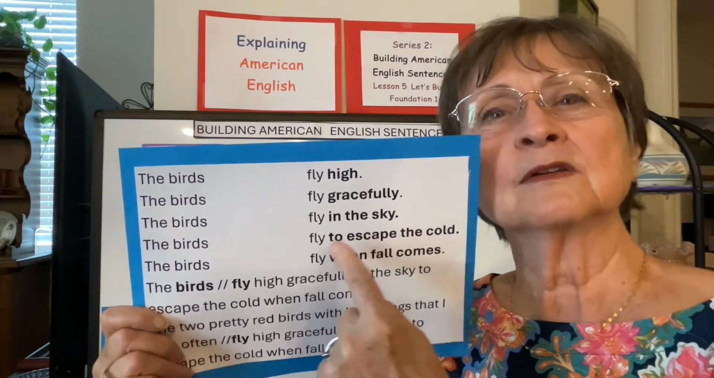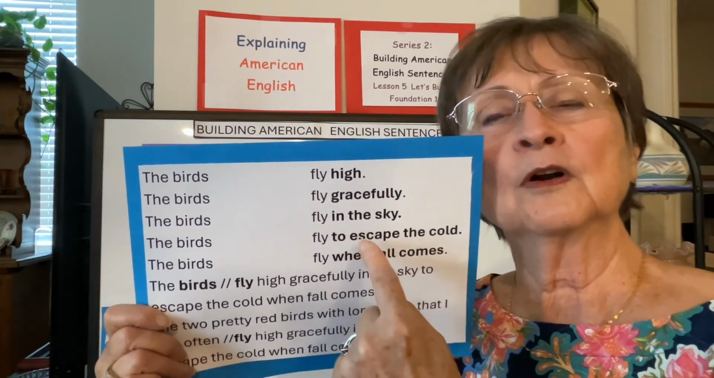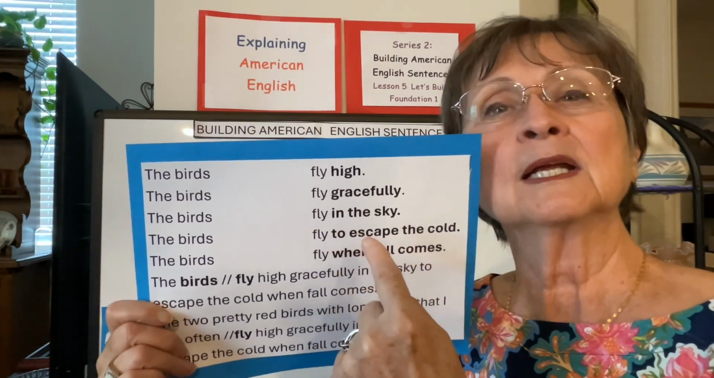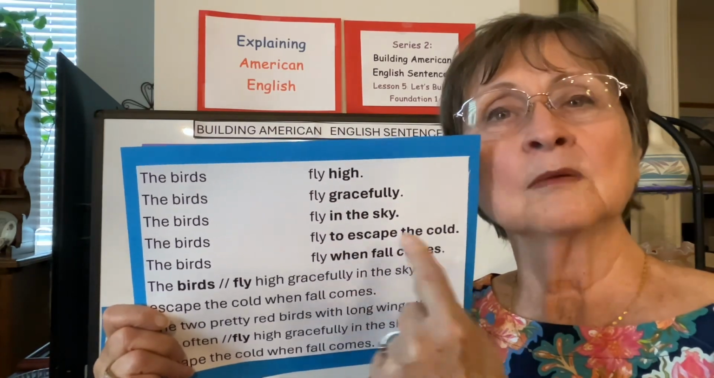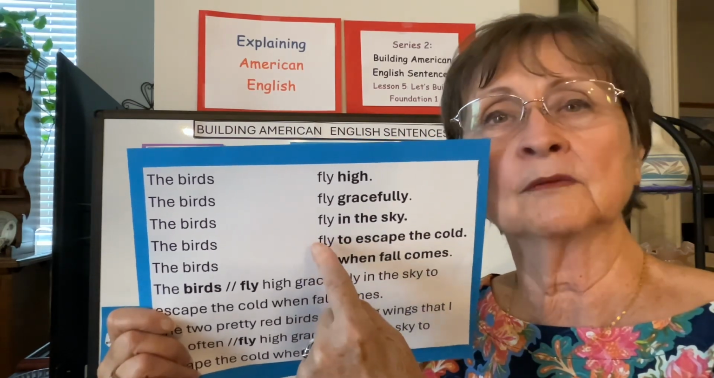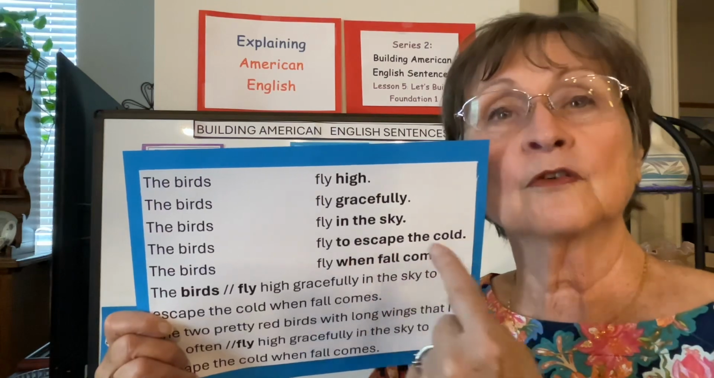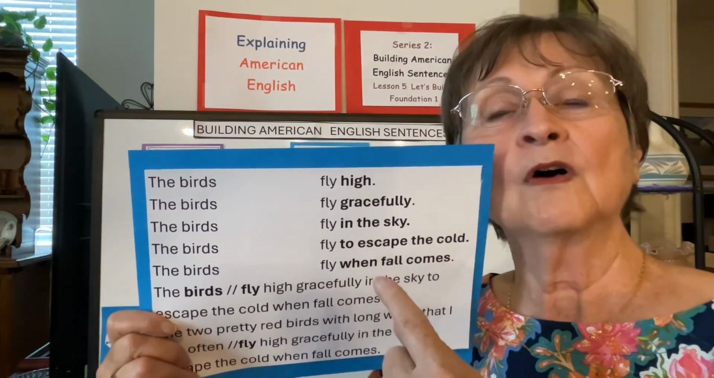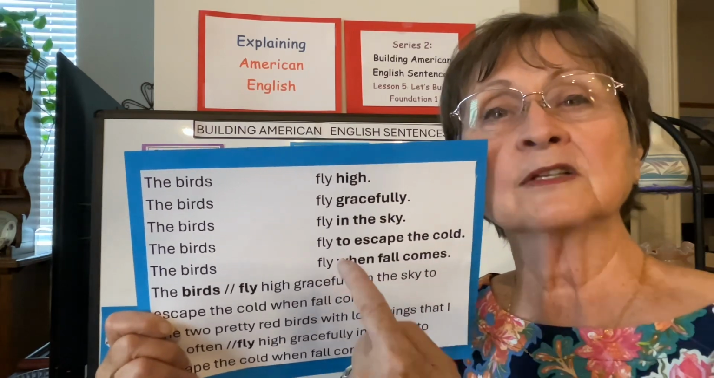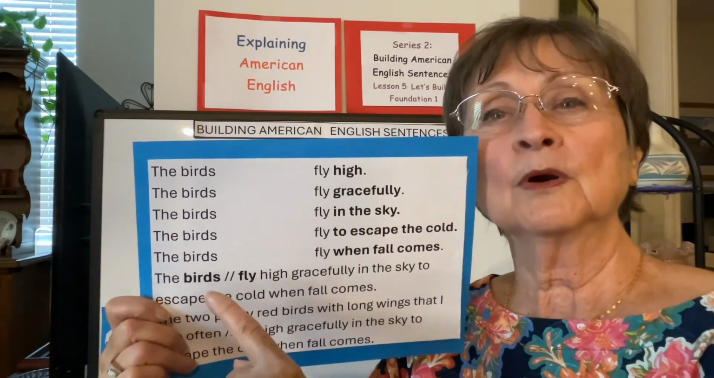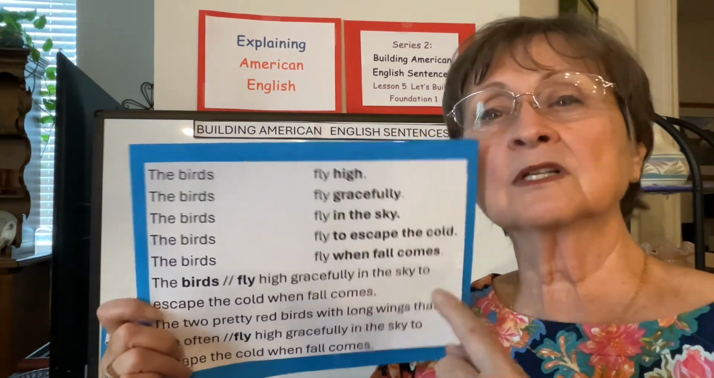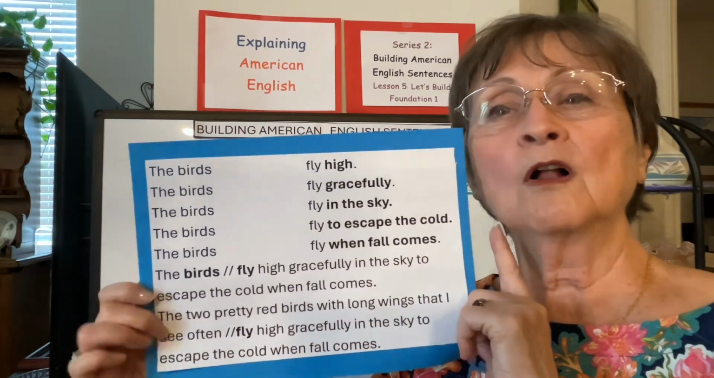Remember, an infinitive, to in front of a verb, it's no longer a verb of the sentence. Fly is the verb. But it's enough of a verb that it can have an object, escape cold. But it has a to in front of it, so it's not the main verb. This is a phrase. When fall comes, the birds fly. When fall comes, that's a clause. The birds fly high, gracefully, in the sky to escape the cold when fall comes.